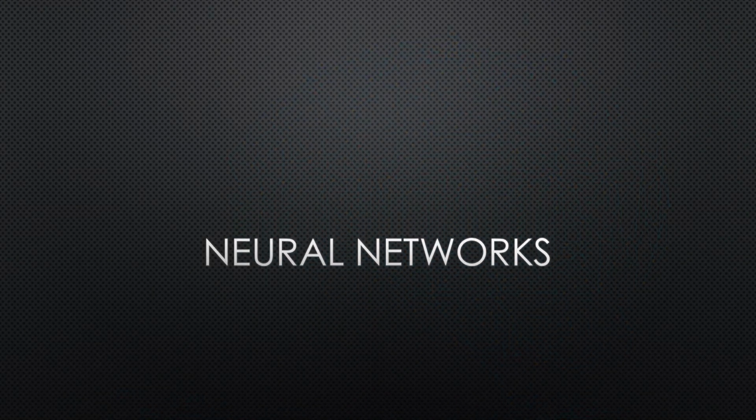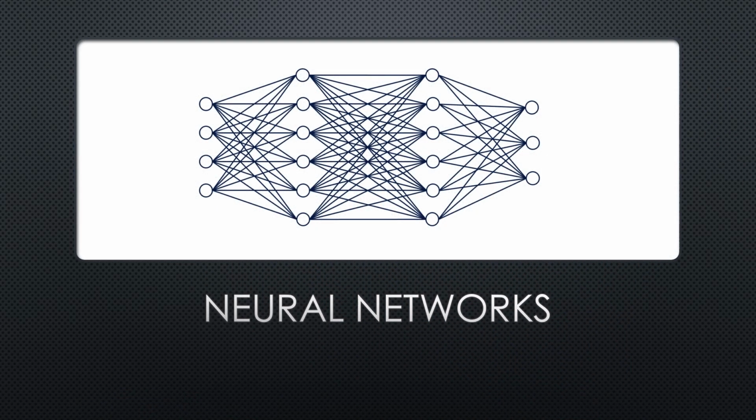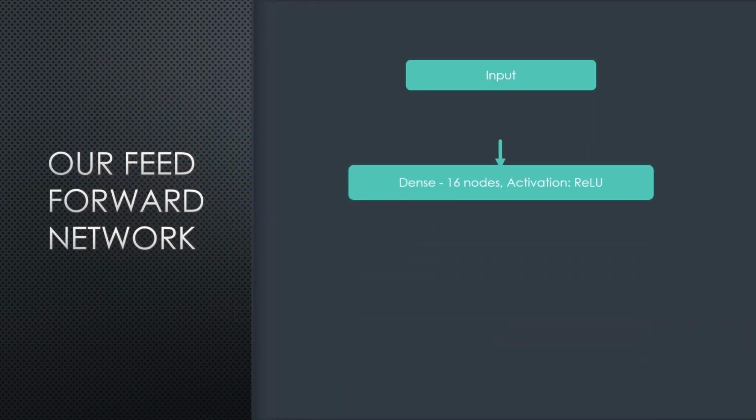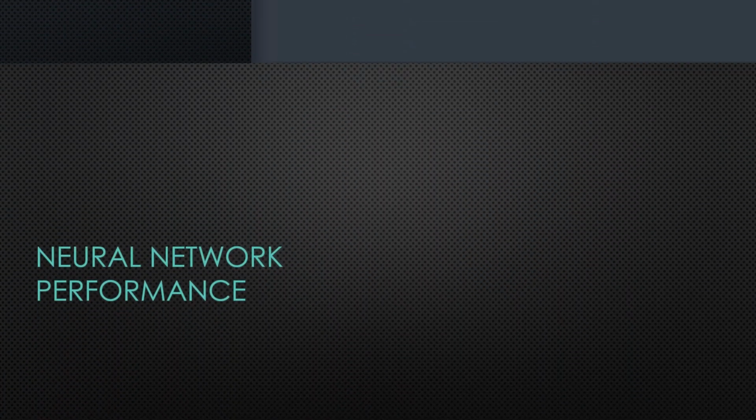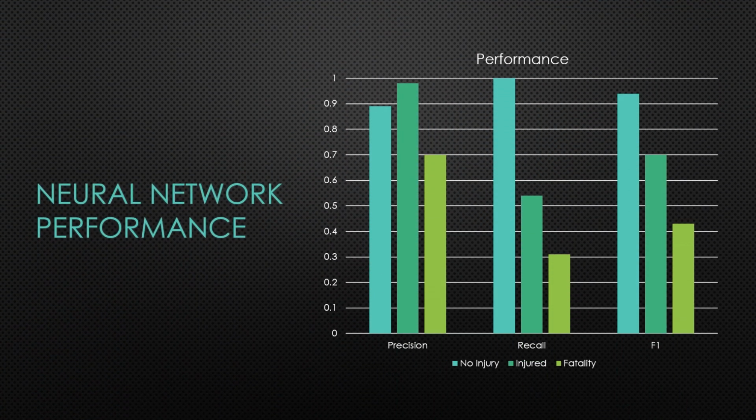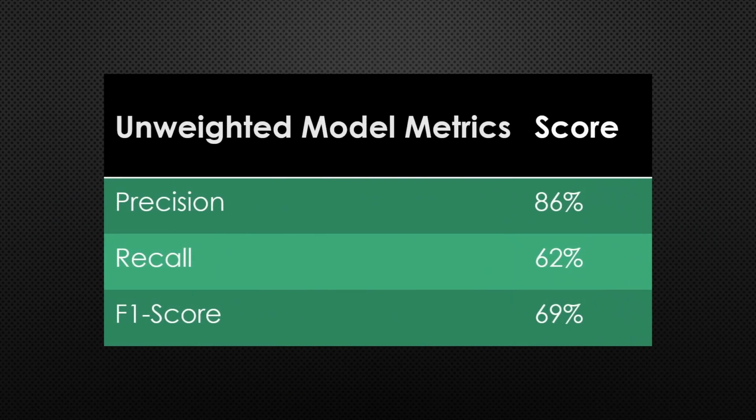Our hope was that this model would be able to identify features that were not obvious to us and use those to make a better prediction. Our model consisted of 3 hidden layers with 16, 32, and 16 neurons respectively, each using the ReLU activation function, before a final softmax layer which would give us the probabilities of a driver belonging to each class. Of course, the no injury class performs well, but we were also seeing better performance for injuries and fatalities. This was officially our best performing model, but the recall of this model was too low for us to stop here.